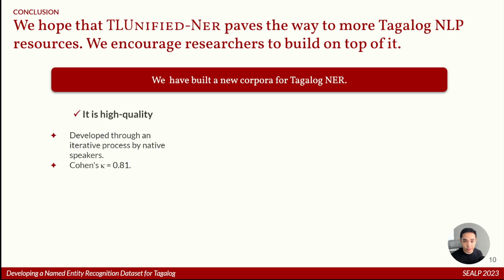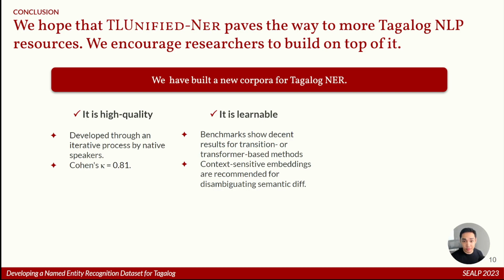We decided on a more focused approach in getting the annotations with a decent inter-annotator agreement score. We've shown that it is learnable. There is decent performance when using a baseline transition-based parser and a transformer-based method. In addition, we also recommend focusing on context-sensitive embeddings to help disambiguate semantic differences in the text. Finally, we've shown that it is novel. Compared to the current state-of-the-art, which is WikiAnn, models trained on top of TL Unified are far superior.